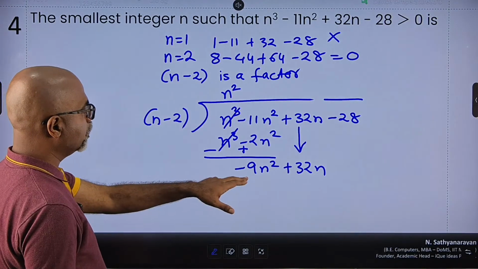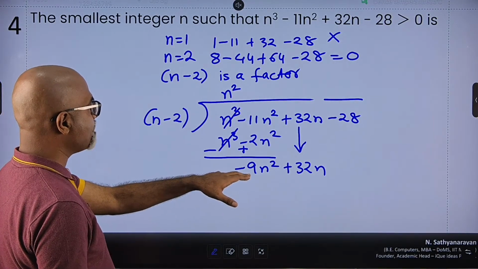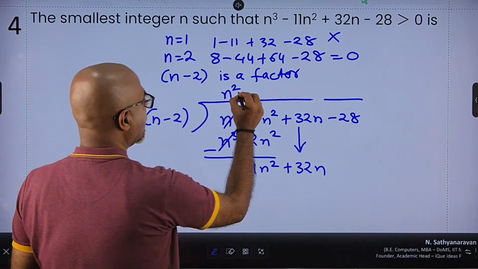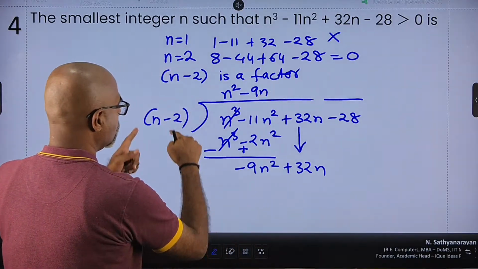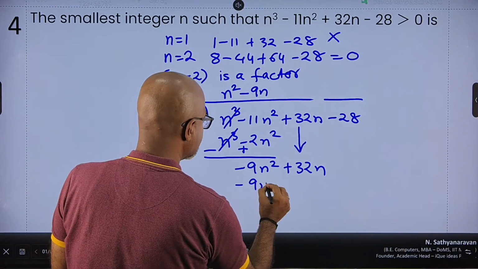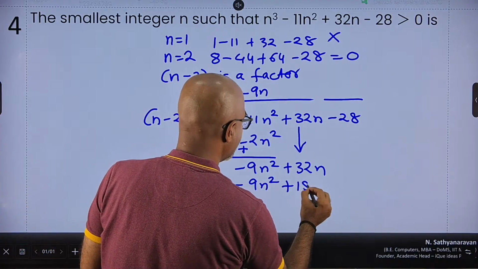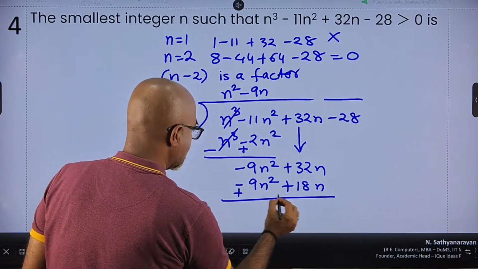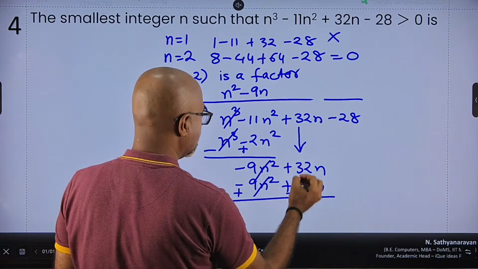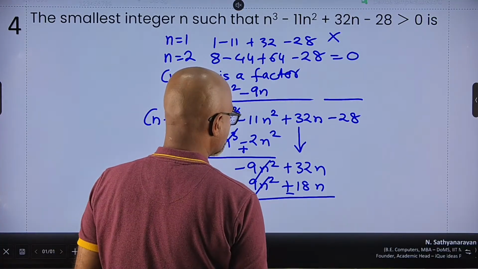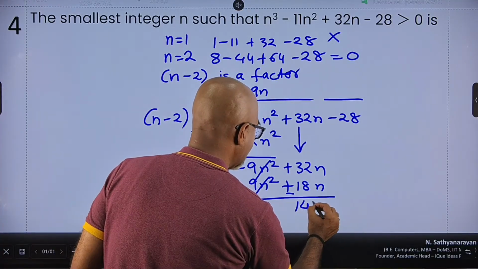Now n, I can multiply by minus 9n. So n into minus 9n, minus 9n square, minus 2 into minus 9n plus 18n. I change the signs. This term gets cancelled. 32 minus 18n, so 32 minus 18, 14n.